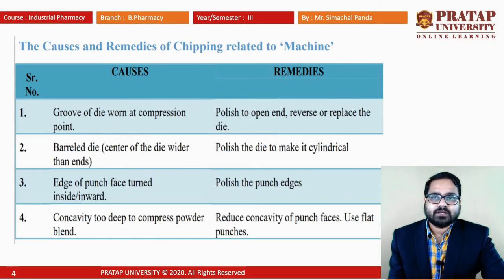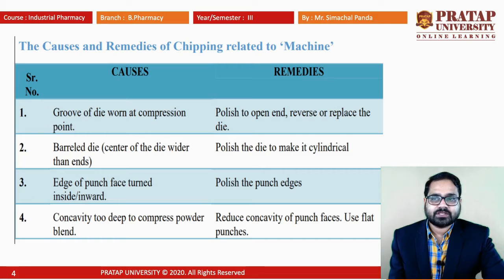What are the other causes of chipping due to the machines? Generally the groove of the die may be worn at the compression point. As the tablet machine runs for a long time, wear and tear may take place. Sometimes there may be damage in the die groove. We can overcome this by polishing the open end, and we can sometimes replace the die.